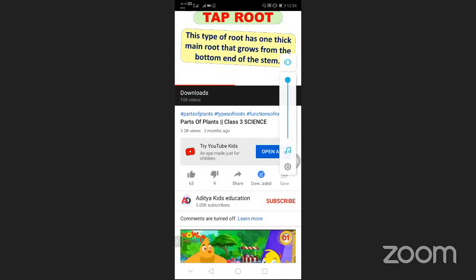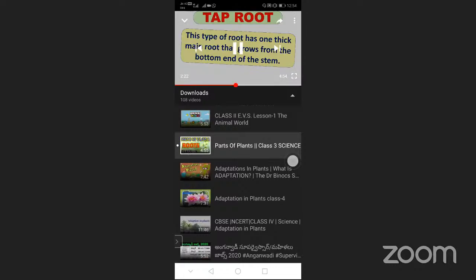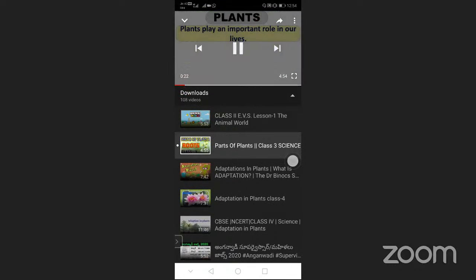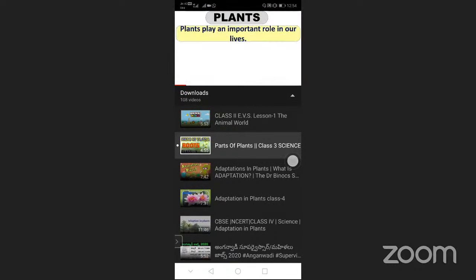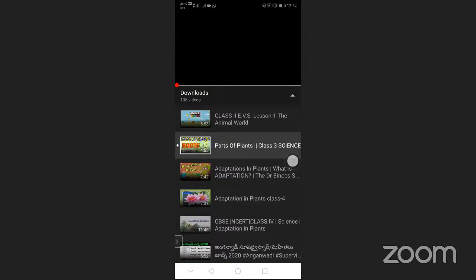One thick main root, okay, and that grow and reproduce, and plants play an hello everyone, this